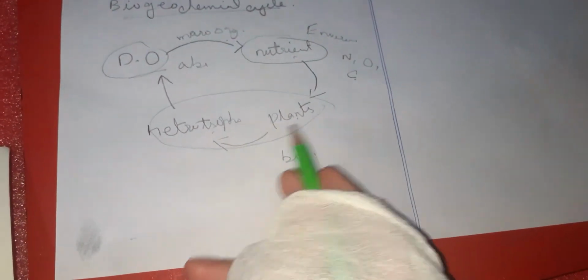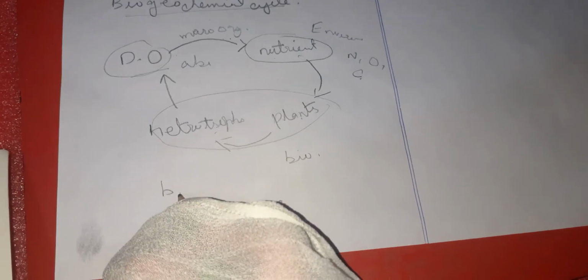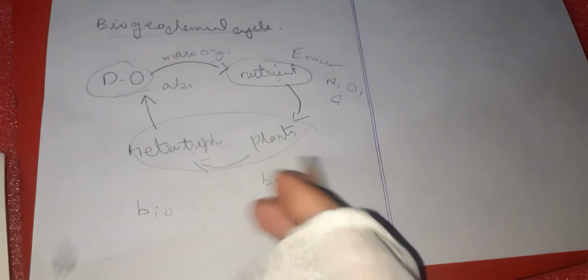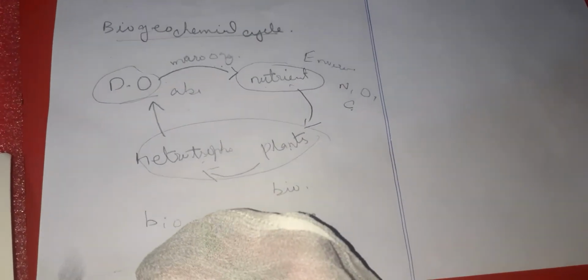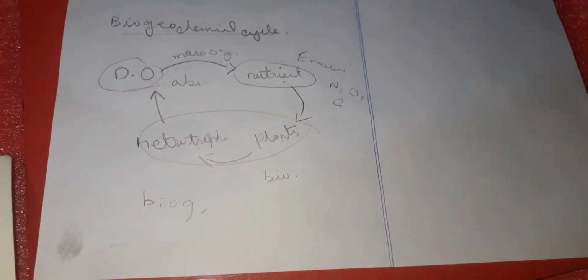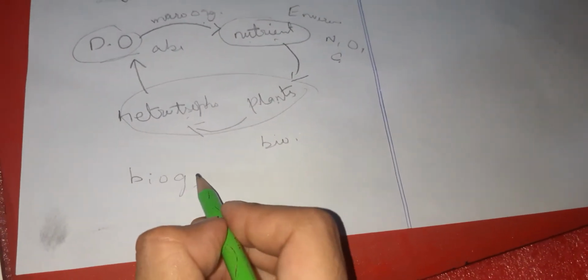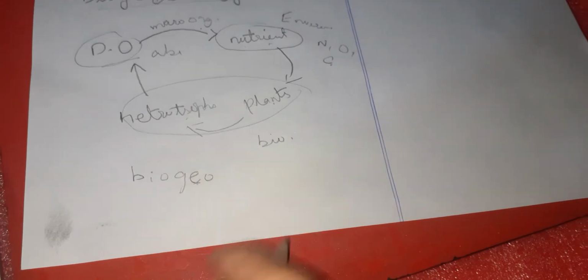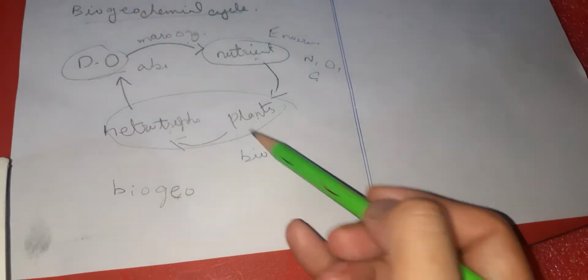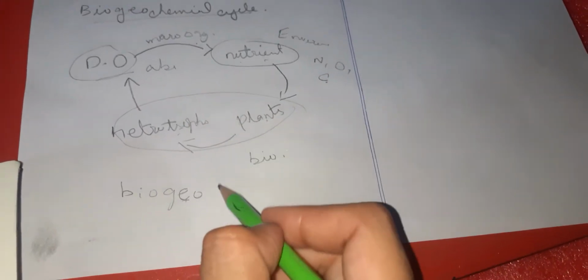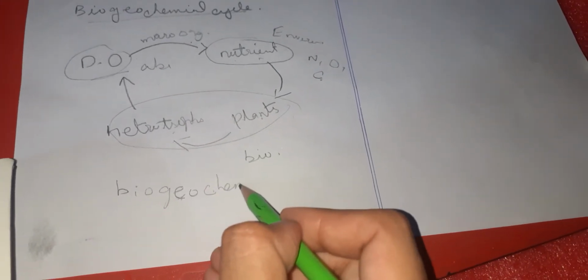So we can say that from living organisms, meaning bio, to environment, meaning geo. Sorry, my page is just moving. Geo. And then what is moving here? That is the chemical. So bio, geo, chemical.